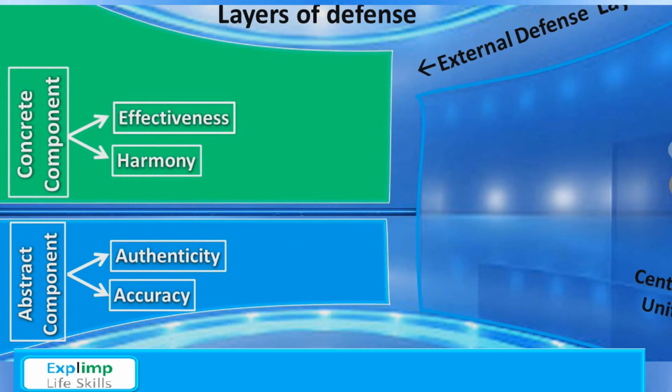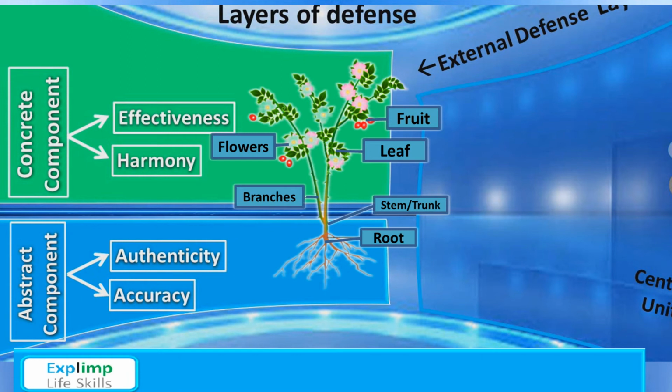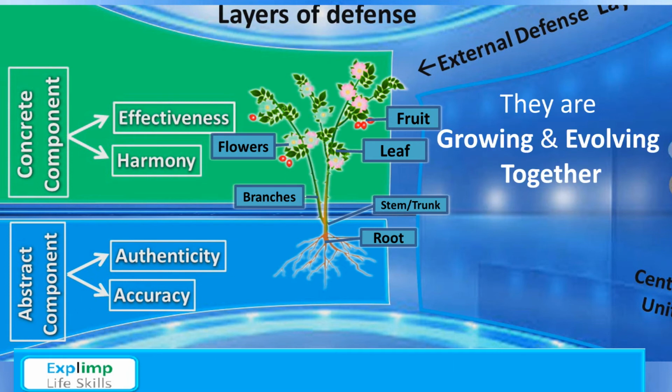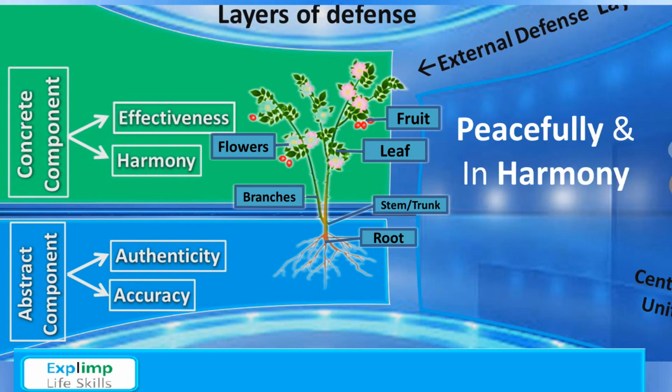On the other hand, the concrete component acts as a content, as an outcome. See, trunk, branches, leaves, flowers, fruit, all of them are different from each other, but they are together. They give support and strength to each other. They are growing and evolving together, peacefully in harmony.